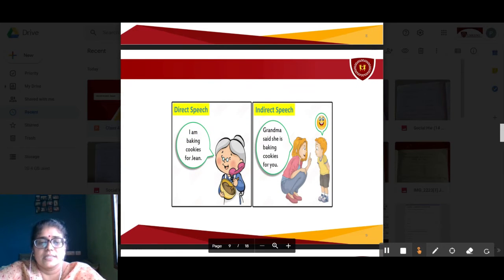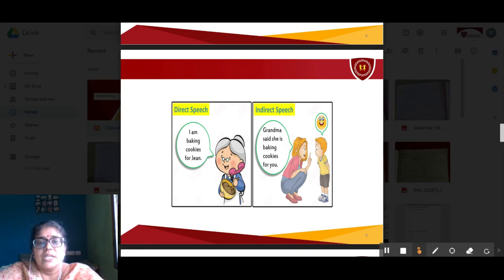Now look at these pictures, children. In the first one, a grandmother is saying, "I am baking cookies for Jean." These words are said by the grandmother to her daughter. In the second picture, you can see the daughter of the grandmother repeating the same words to her son.